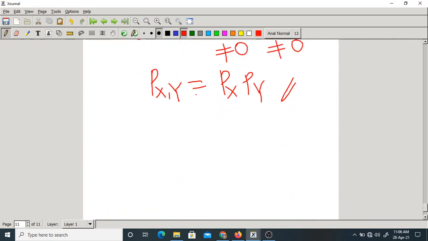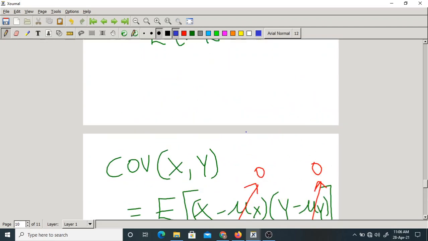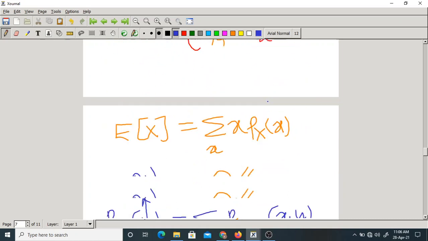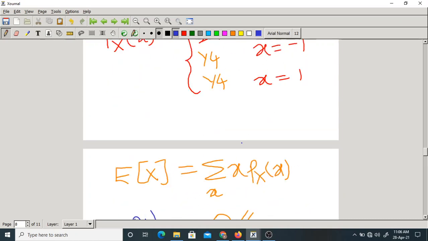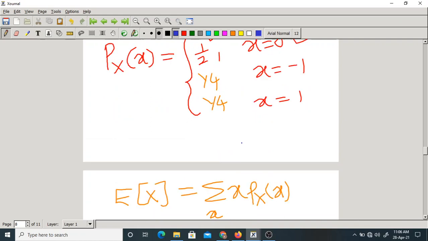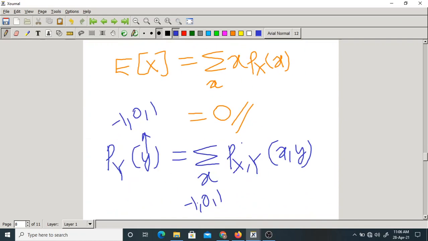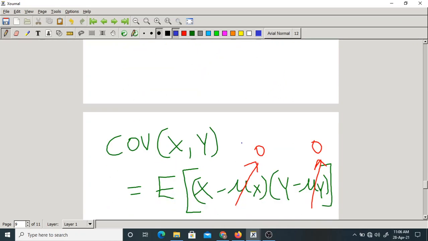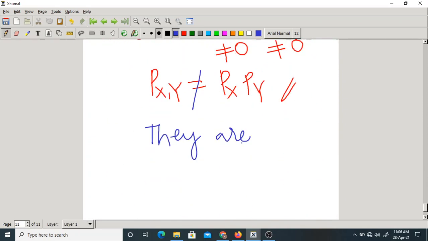So what will happen now? Are you getting what I am saying? They are not equal. I have just taken one example. Here I am multiplying two PMFs, x equal to 0, y equal to 1: 1 by 4 into 1 by 2, 1 by 8. But the joint PMF value will be 1 by 4, because all are 1 by 4 only. There is no 1 by 8 in the joint PMF, isn't it? So simply they are not independent.